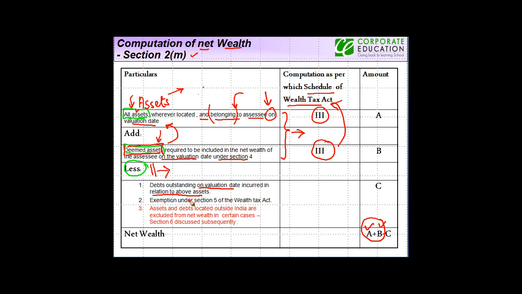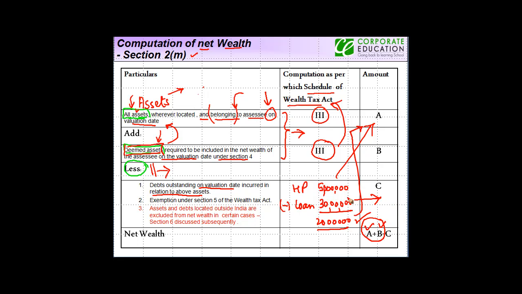So let's say we took an example of house property. If X bought the house property, let's say for 50 lakh, and he took a loan of 30 lakh, then 20 lakh is the amount which will be added as an asset here, because 50 lakh will be added, 30 lakh will be subtracted, and net 20 lakh will be added in the asset.